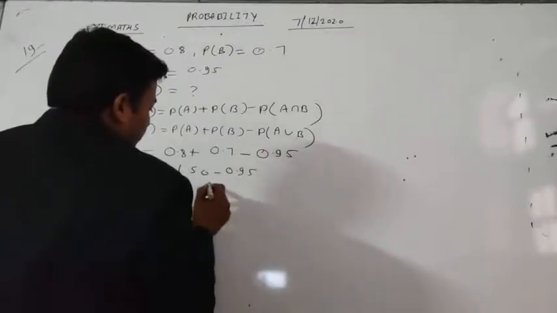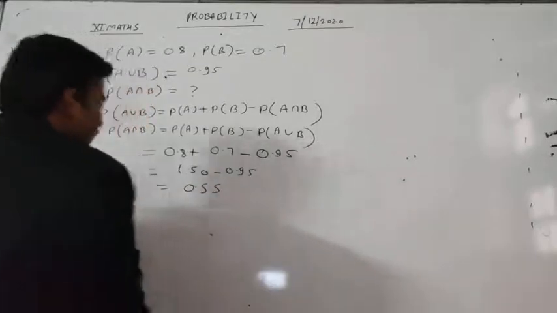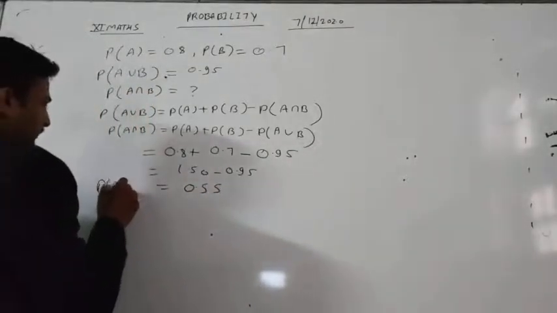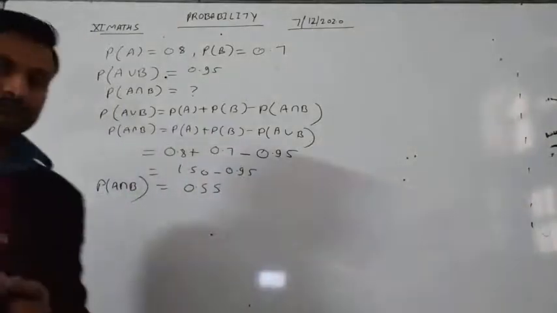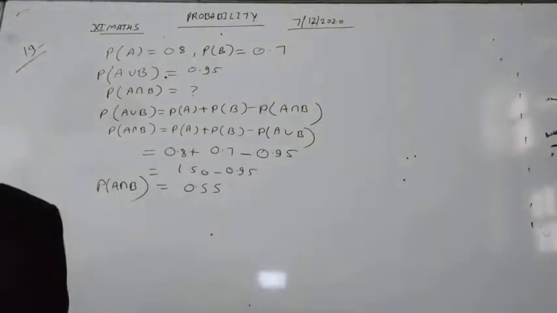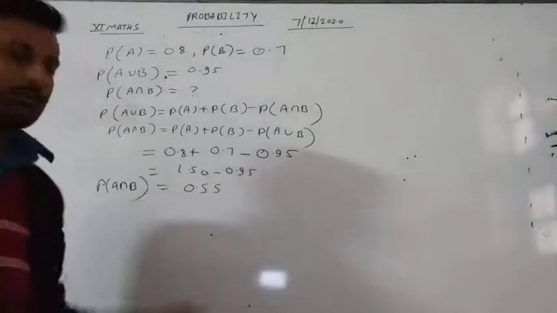So we get 5, and 14 minus 9 is 5. So 0.55 is the probability of both. Okay. So what is the probability of passing both? The probability of passing both will be